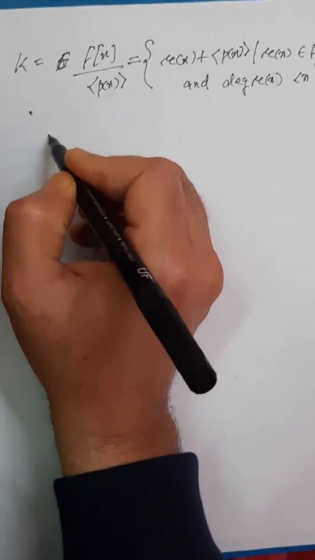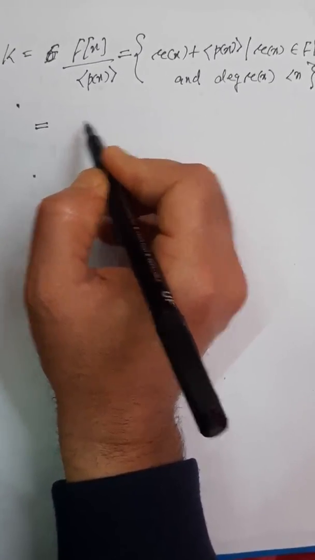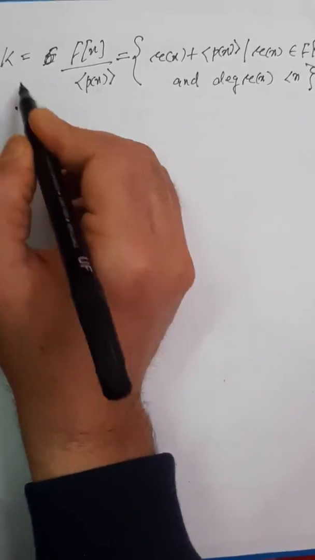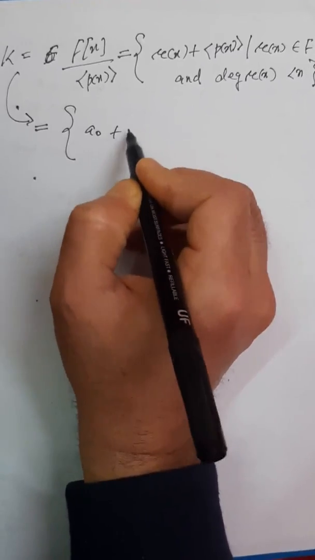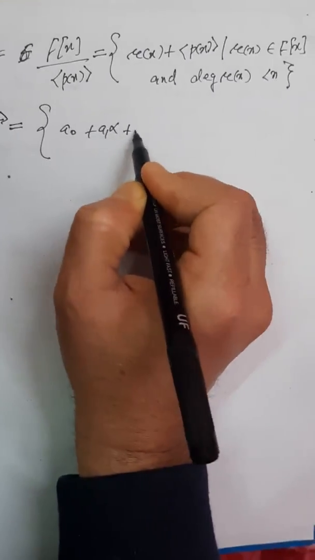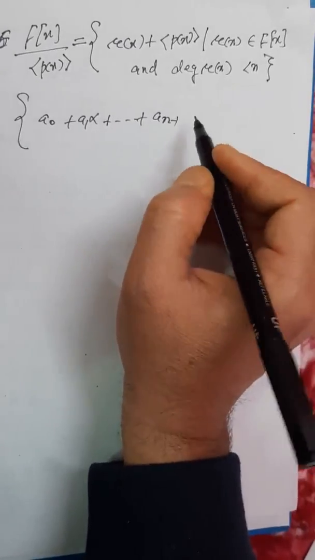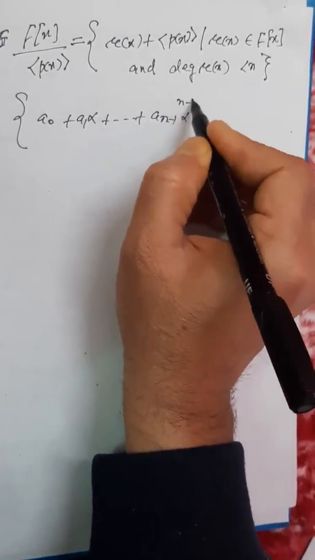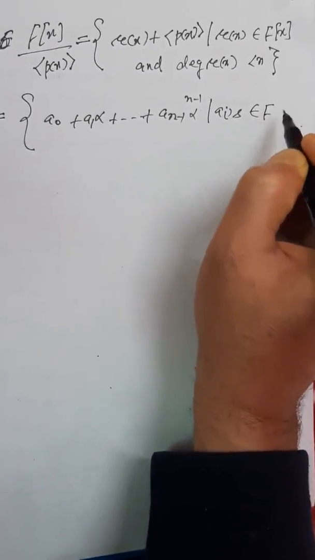And the other description, in terms of basis vectors 1, alpha, alpha square, and so on up to alpha n minus 1, is a0 plus a1 alpha plus and so on plus a(n minus 1) alpha n minus 1, such that these ai are in F.